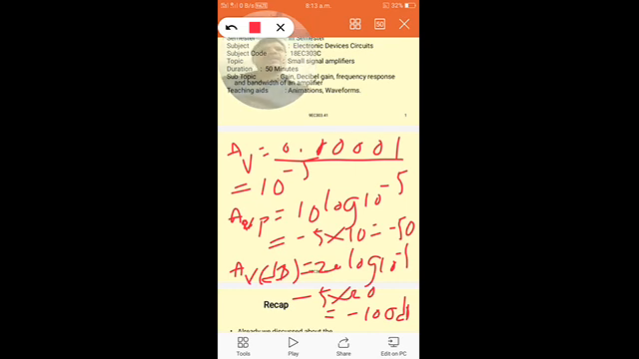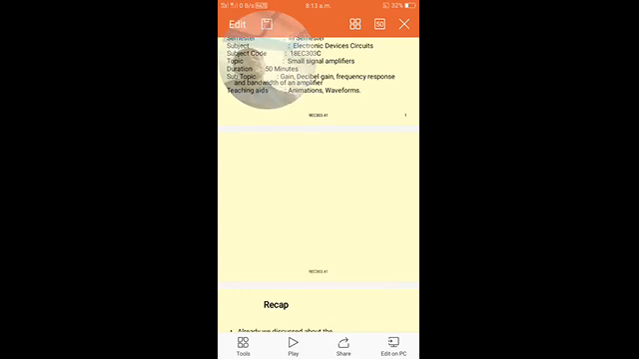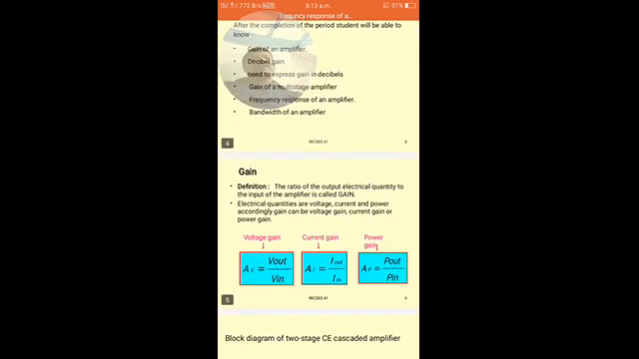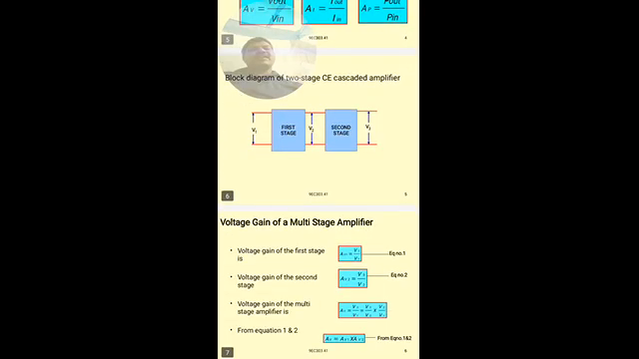So small values or very large values of gain we can represent using the dB scale with fewer significant digits. That is the use. Only 2 digits are required after the minus sign, so we can easily remember minus 100 rather than 0.00001. That is the need for representing gain in dBs.